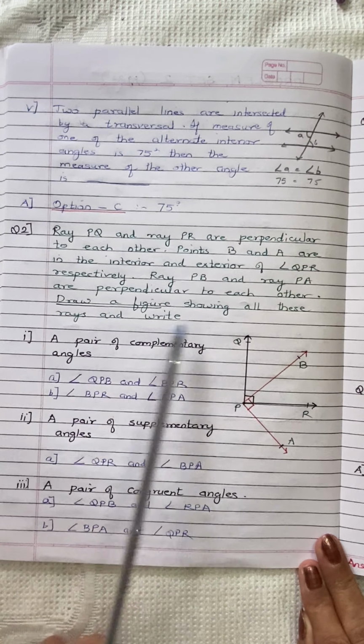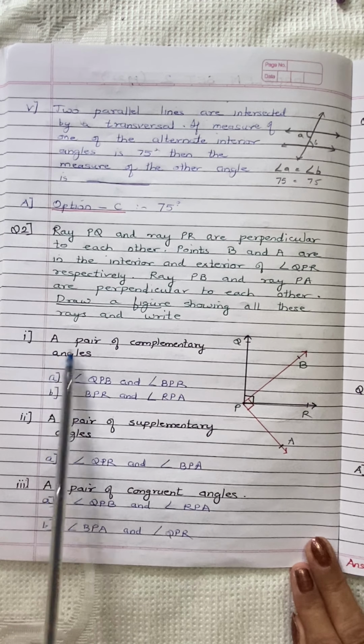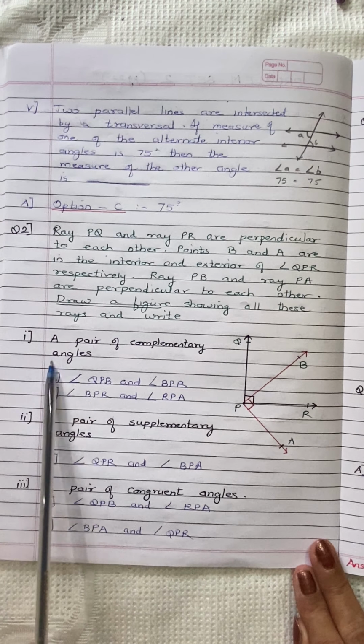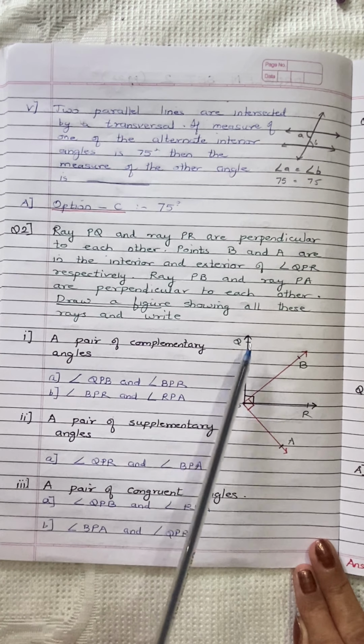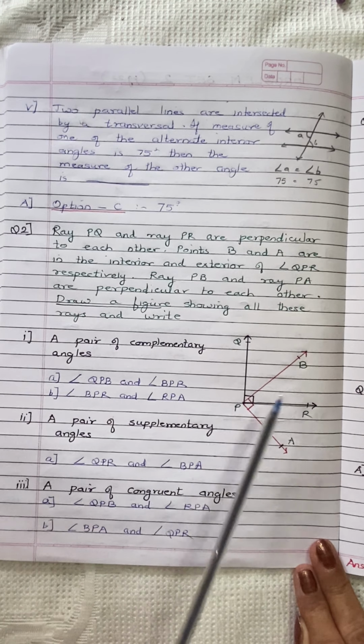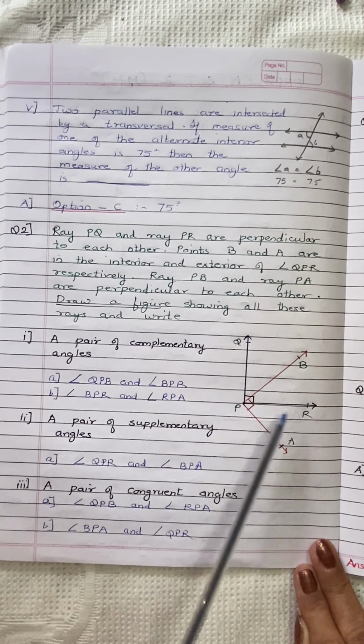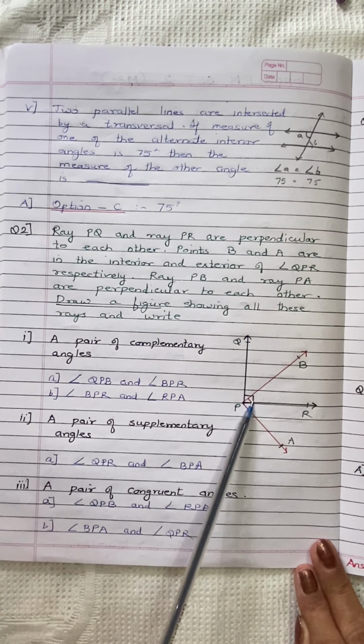Draw a figure showing all these rays and write. A pair of complementary angles formed because of this figure: angle QPB and angle BPR. Complementary angles measure 90 degrees, so these two are complementary to each other.